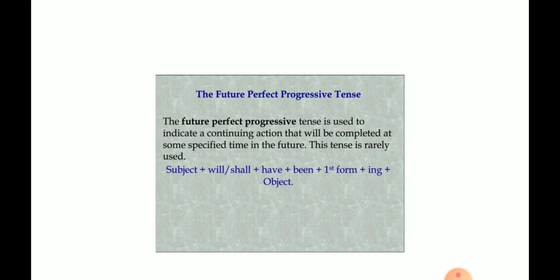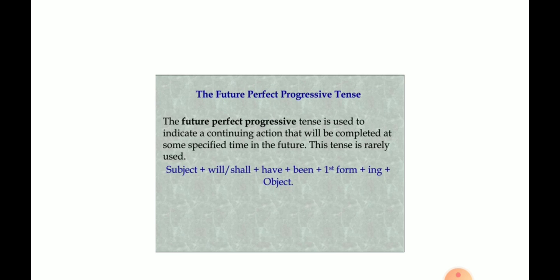Now, future perfect progressive tense. Future perfect progressive tense is used to describe an action that will be in progress over a period of time that will end in the future. An action which will start in future and will continue for some period of time in future only. And this tense is rarely used. We never use such type of tense. The sentence structure will be subject plus will or shall plus have plus been plus V1, the base form of the verb, plus ing plus object.